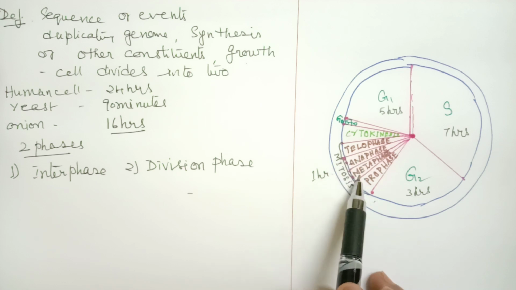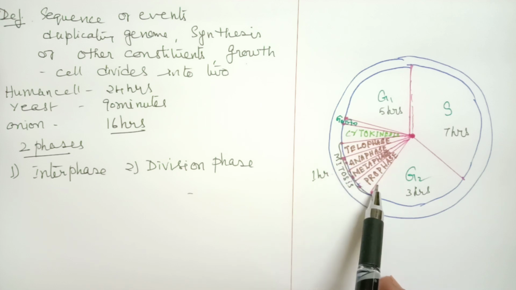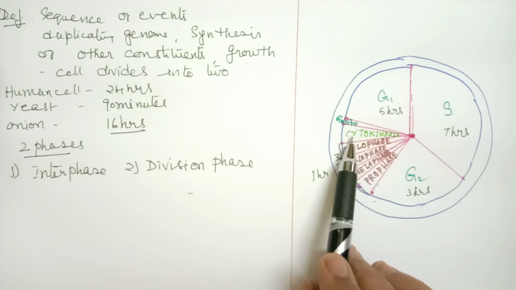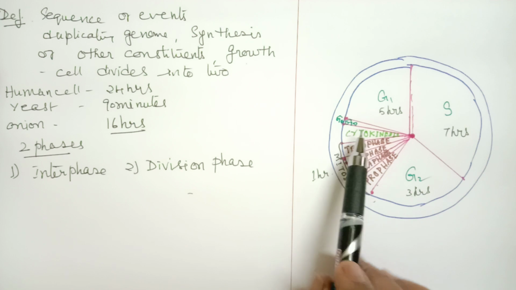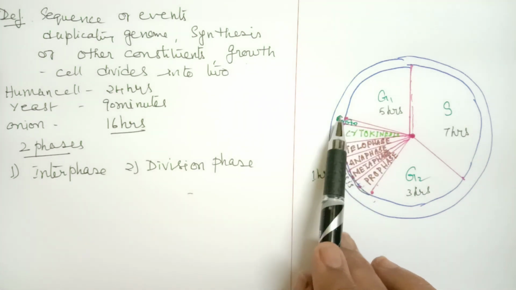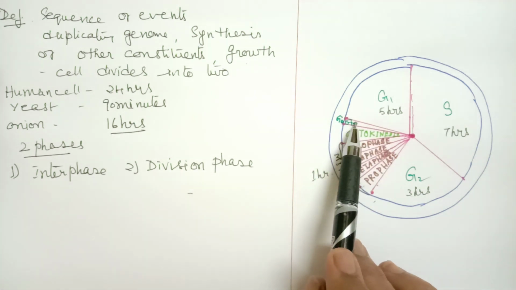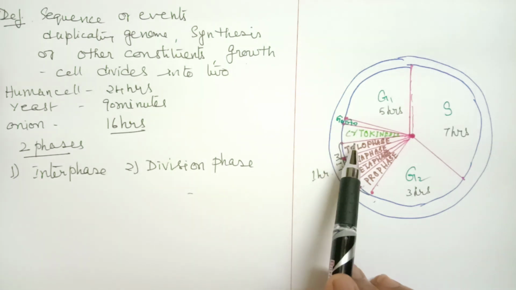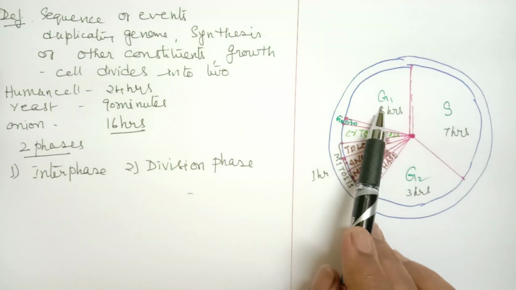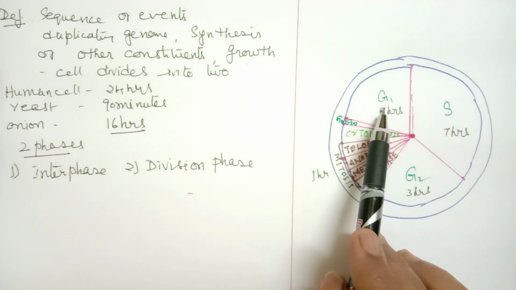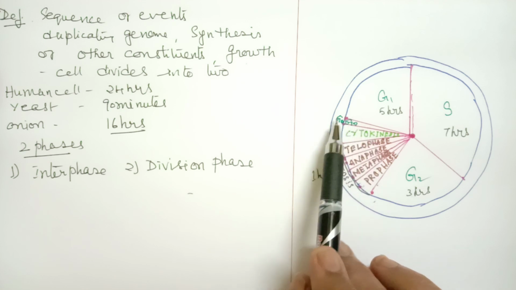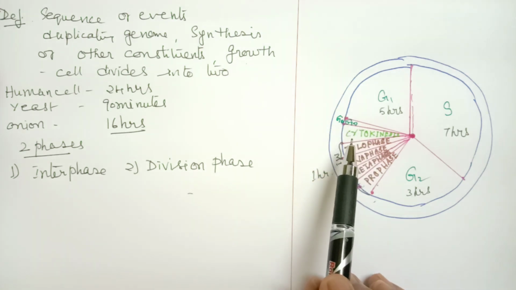Mitosis constitutes these four different phases, karyokinesis first and then followed by cytokinesis. And there is a resting or inactive phase, a quiescent stage, called the G0 phase, between mitosis and G1 phase.